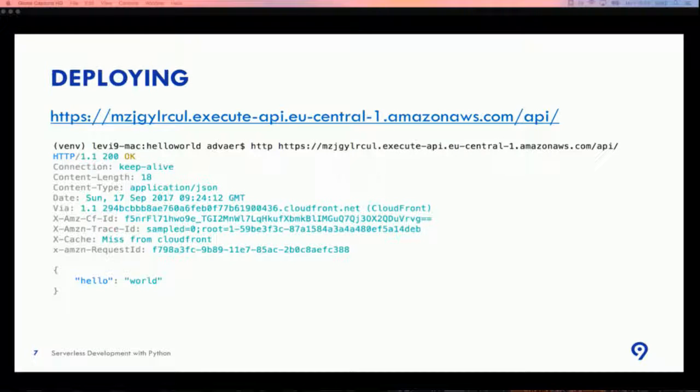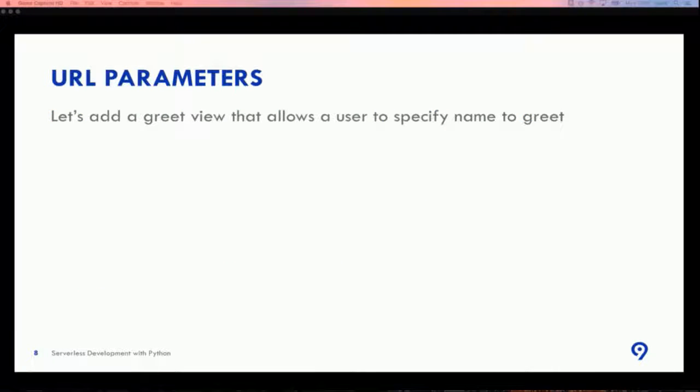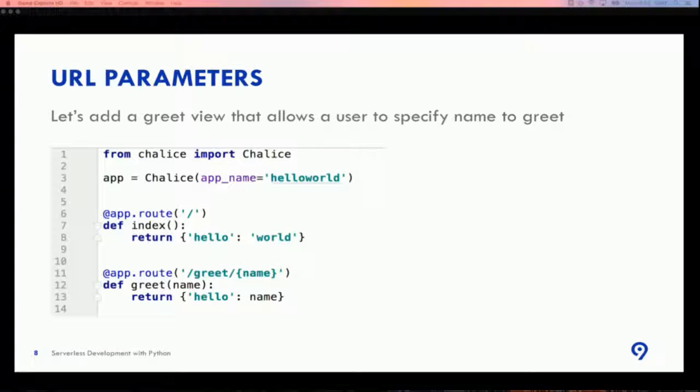As we can see, it works from Amazon, because we receive X-Amz and other headers with the response. Of course, it's not very interesting to create only a hello world application and to call the root URL. We have to use URL parameters and other things, which at least I was used to doing in Django. So Chalice also provides this opportunity.